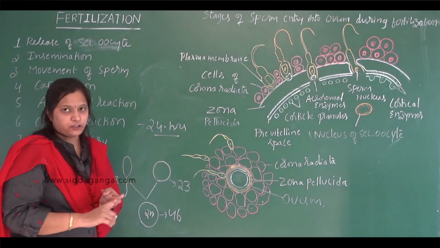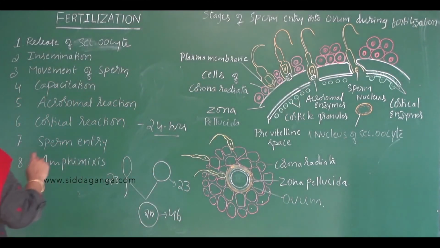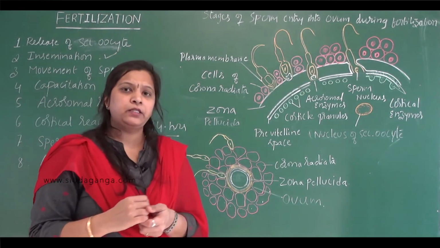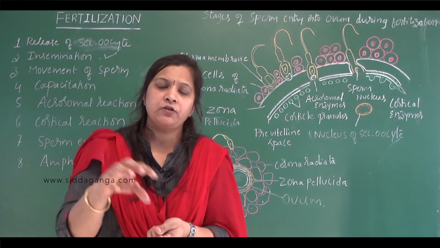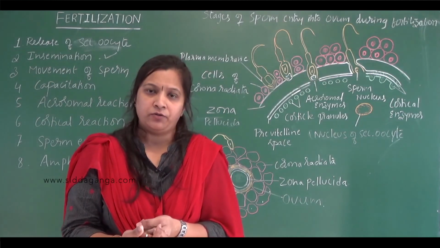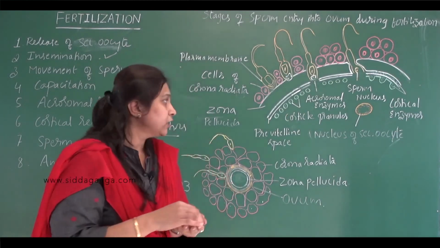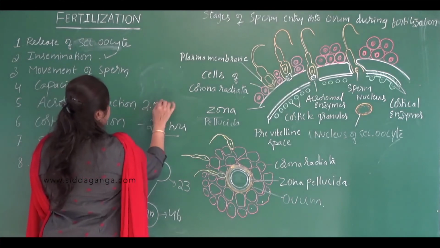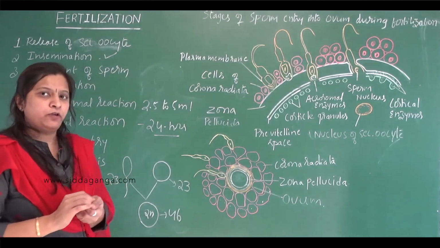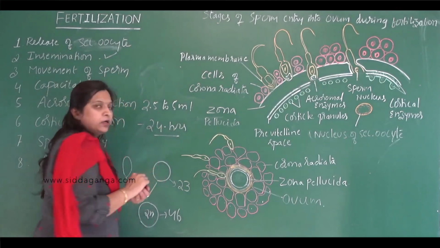Okay. This is the first step, that is the release of the secondary oocyte. And the next step is called insemination. Insemination means the deposition of sperms into the female reproductive tract. This happens at the time of sexual intercourse. During sexual intercourse, or coitus, the male will ejaculate nearly 2.5 to 5 ml of semen into the vagina of the female.